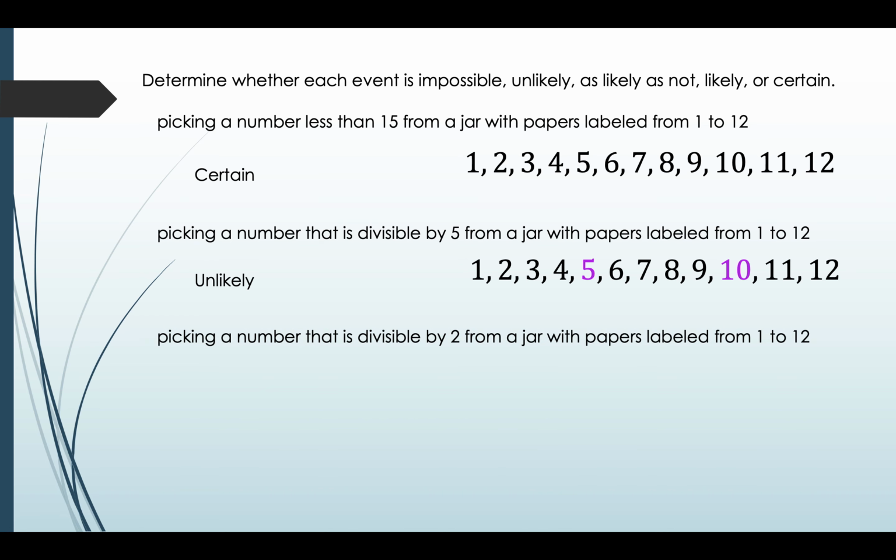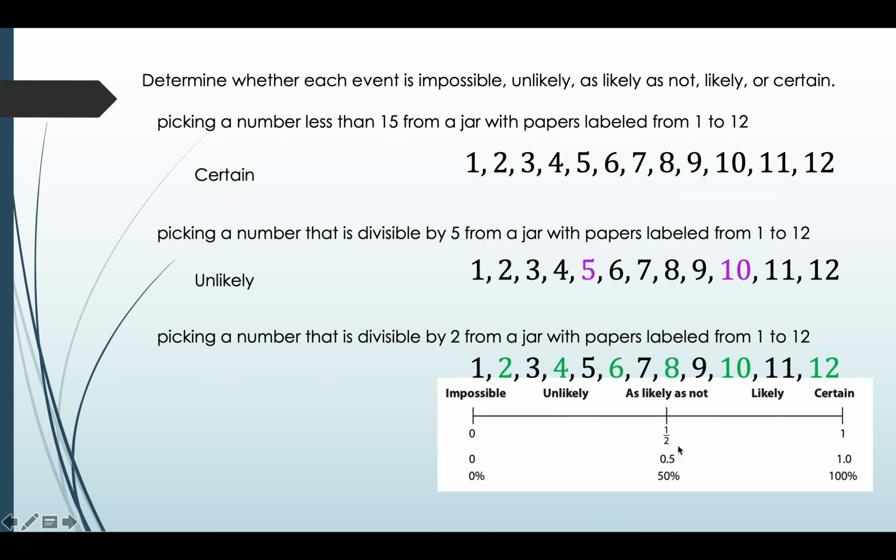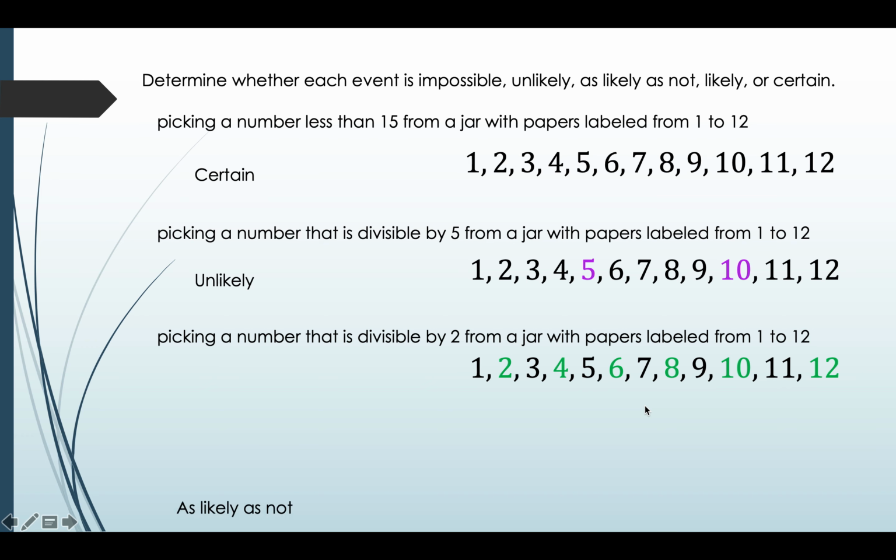Let's see another one. Picking a number that is divisible by 2 from a jar with papers labeled from 1 to 12. Again, write the sample space and find the numbers that are divisible by 2. Here 2, 4, 6, 8, 10 and 12 are divisible by 2, which means half of them are divisible by 2. As per the chart, if it is half, then it is as likely as not. So it is as likely as not.